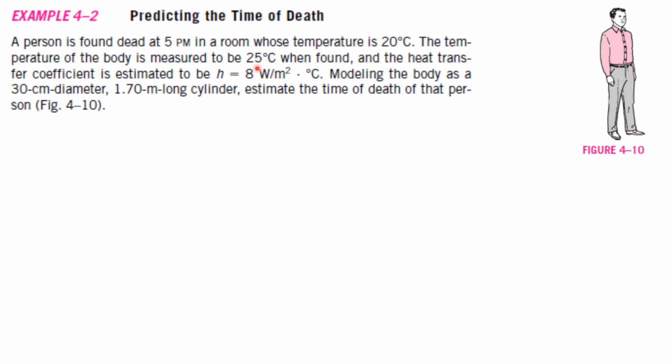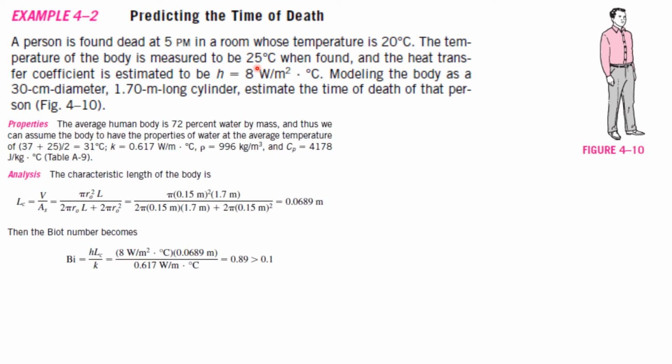From the time of death the body temperature starts to decline, correct? The body will become cold. So when the person died, at that instant the body temperature was 37, and from that it started to drop. So here you have to take the initial temperature of the body as 37.